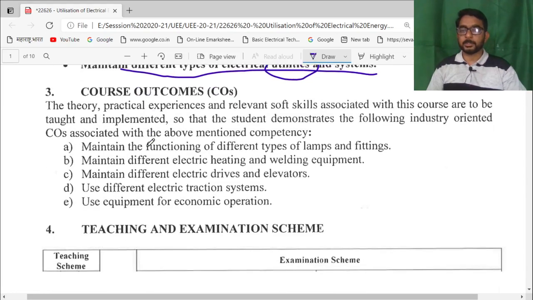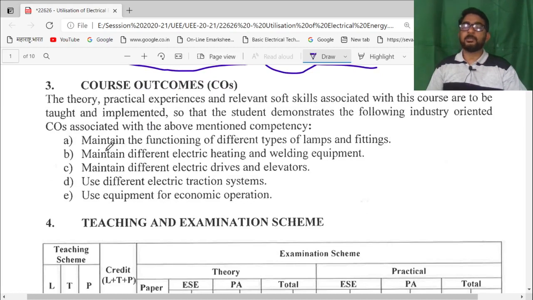Course outcomes. Course outcomes means after completing this course, what he will be able to do. First, look at the course outcomes. He will be able to maintain the function of different types of lamps and fittings. Now, in early days, around 1885, Thomas Alva Edison invented DC lamps.